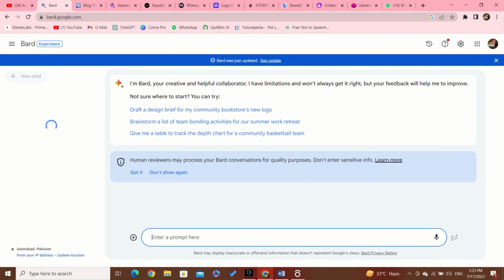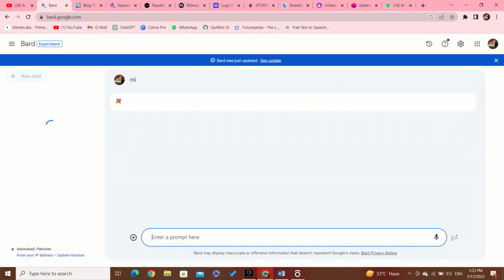First website is Bard. Bard AI is an artificial intelligence designed to assist and enhance creative activities, much like a human bard would do in traditional storytelling or performing arts. This AI is equipped with advanced language capabilities and creativity algorithms, allowing it to generate compelling stories, poems, songs, and other artistic content. It can analyze and understand human emotions, preferences, and cultural context to tailor its creations to specific